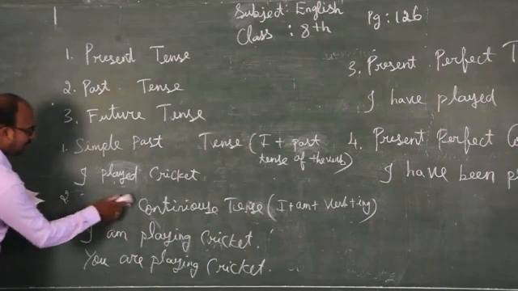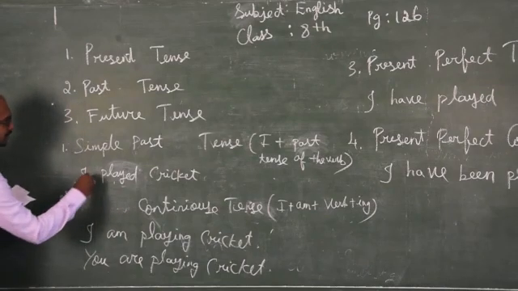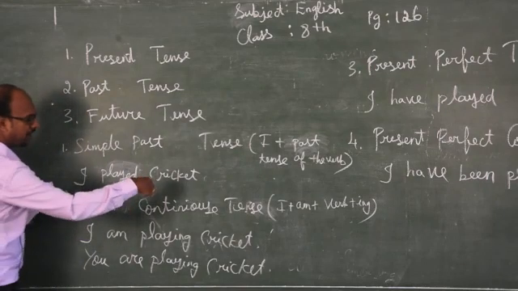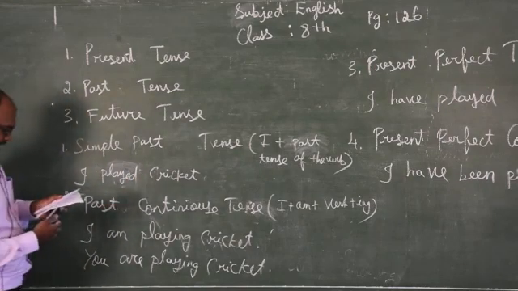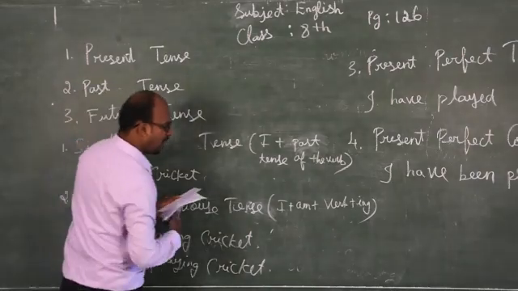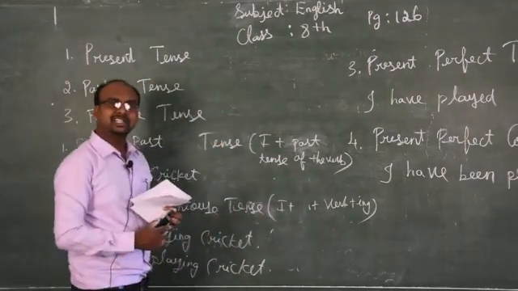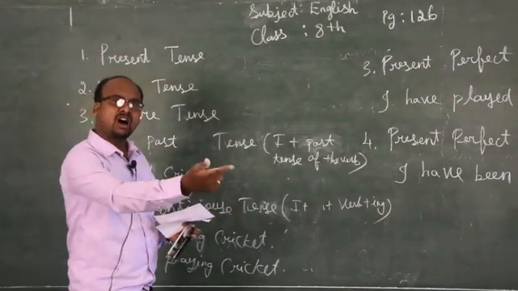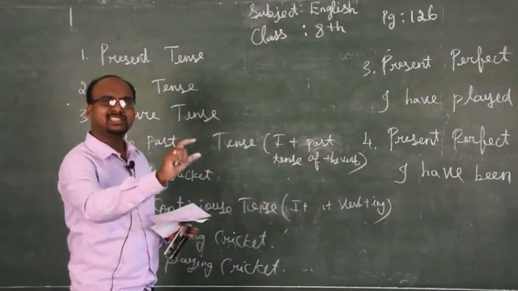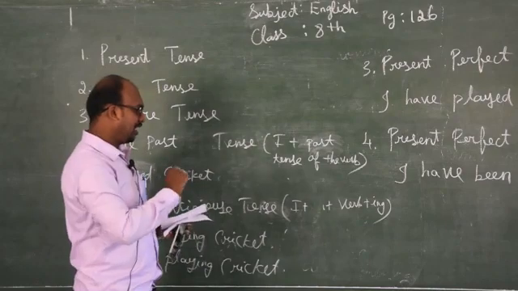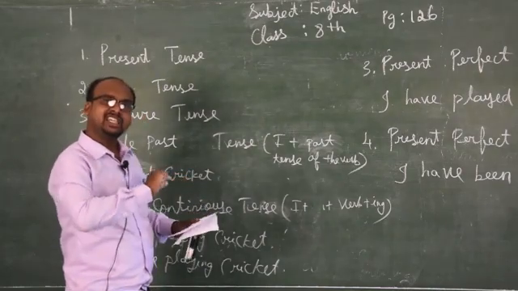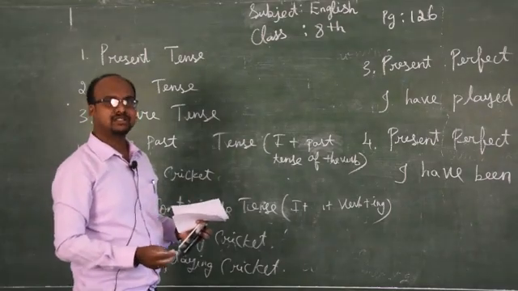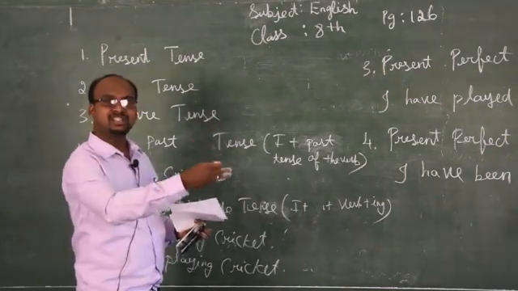So next, past continuous. Past continuous tense means what will come? In present tense we are putting am for the first person, are for the second person, and is for the third person singular. So here, for the first person, am won't come. I was, he was, she was.